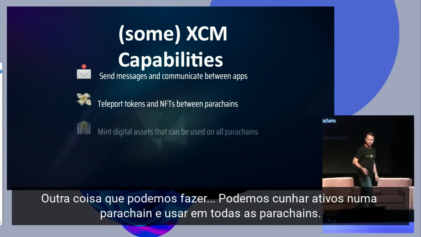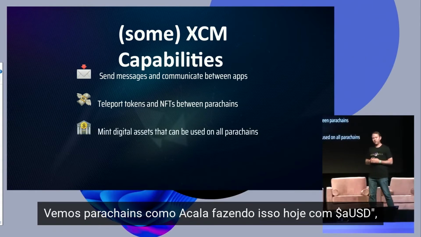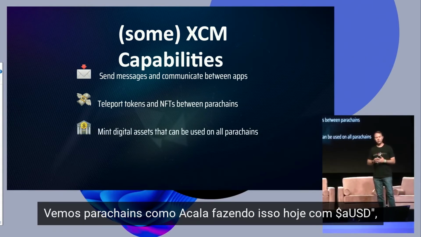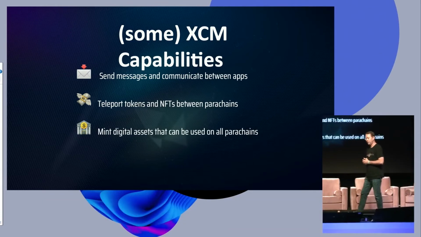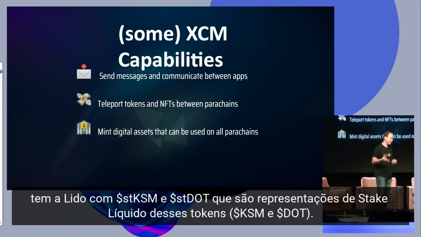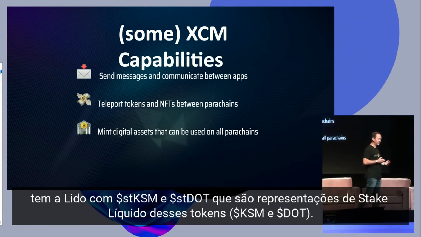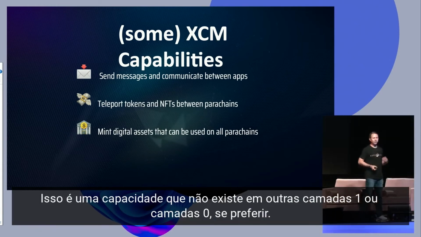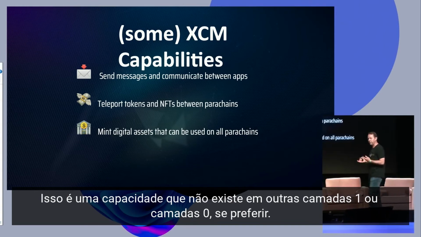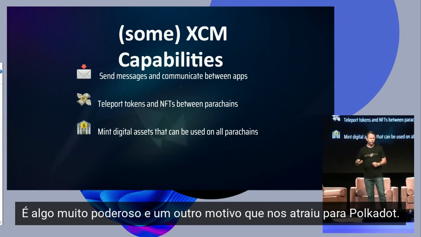Some other things we can do. We can mint digital assets on one parachain, and we can use them on all the parachains. And we see parachains like Acala doing this today with aUSD, and others like Bifrost with their vKSM product. We see Lido doing this with staked KSM and staked DOT, which are liquid staked representations of these tokens. And this is a new capability, again, that doesn't exist in other layer ones or other layer zeros, if you will. So this is very powerful and really drew us to Polkadot as well.